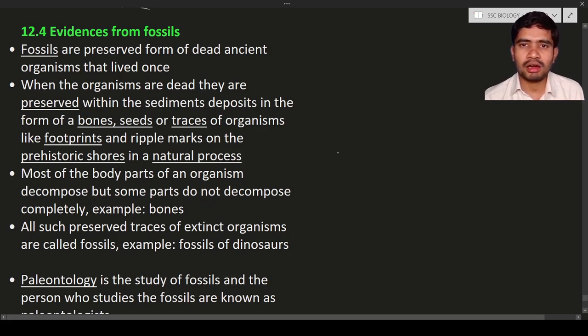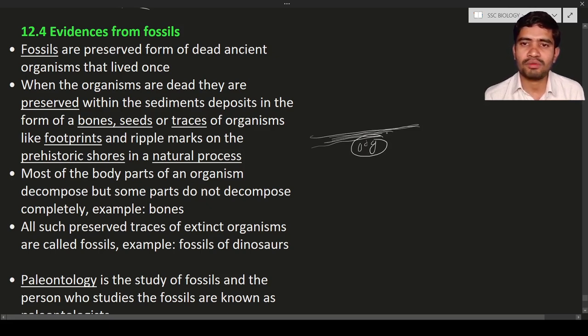So let us consider this is an organism. This organism is dead, and on the organism, many layers of dust, sand, everything have fallen on it. So what will happen? This organism will decompose, but some of the structures will not decompose, like bones, teeth, hair. Okay, and they will remain as they are. It means they are the sedimentation.